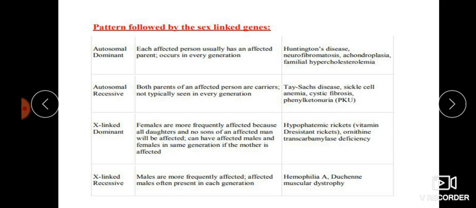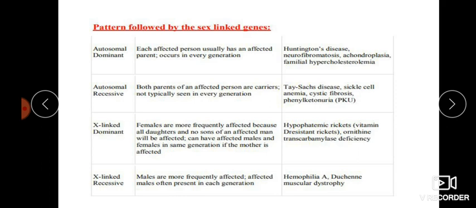So if the mother is affected, both males as well as females can be produced with the character. Then hypophosphatemic rickets, that is vitamin D resistant rickets. Then ornithine transcarbamylase deficiency. So these are the X-linked dominant